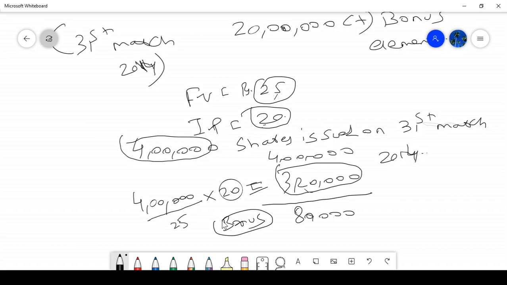Okay, the point is 4 lakh shares are offered to employees, but they are offered for 20 rupees only. Actual market price is 25 rupees. So for the employees who pay the money, they will receive only 3,20,000 shares. Extra 80,000 shares is offered by the company as a bonus. That bonus element is only added to the denominator. That's why it is presented like that. Here we just go through the answer. Okay, this is the answer.